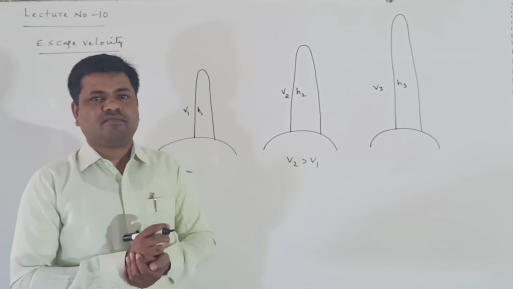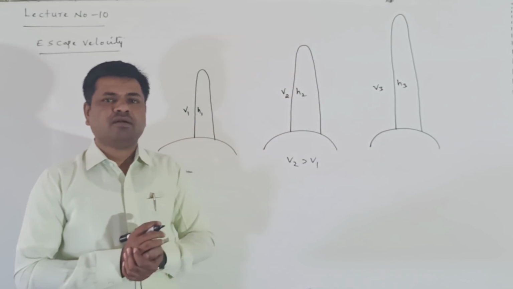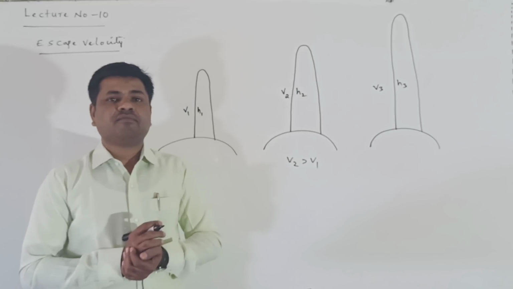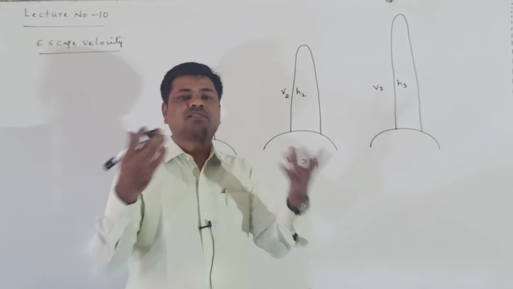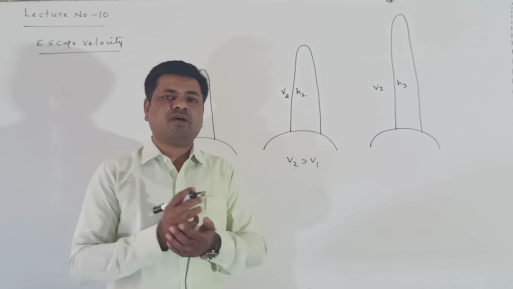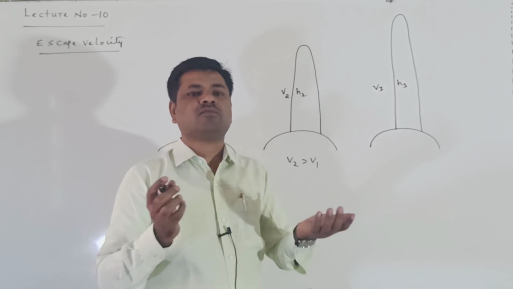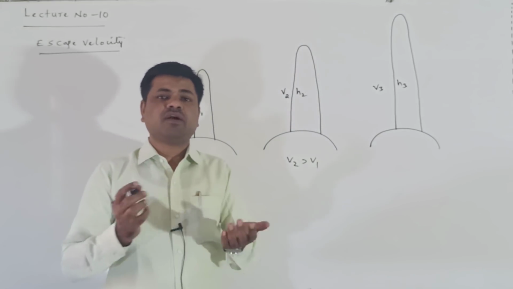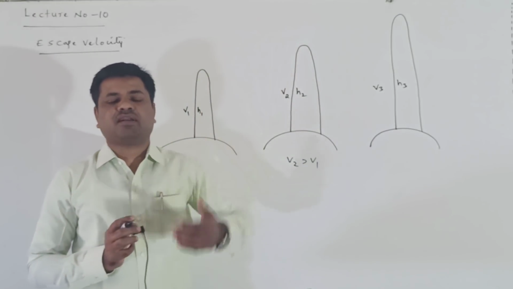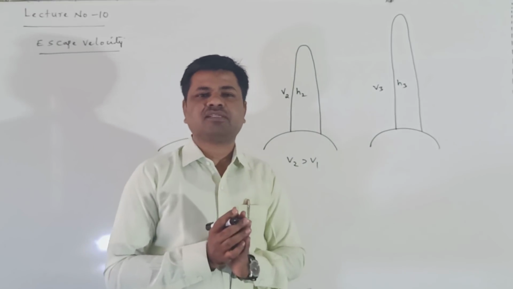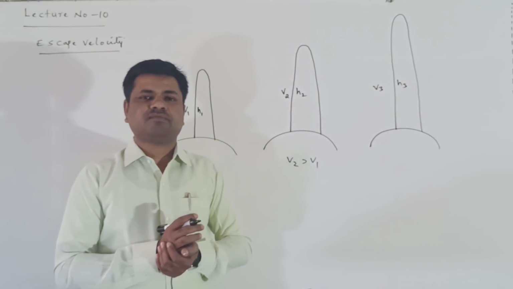But at one certain velocity, called the escape velocity, when that velocity is given to the body, the body goes to infinity. Going to infinity means it escapes from the surface of the earth. What is the infinite distance? There is no gravitational force acting on the body. It escapes from the gravitational field of the earth. That's the reason we say it escapes from the gravitational field of earth.